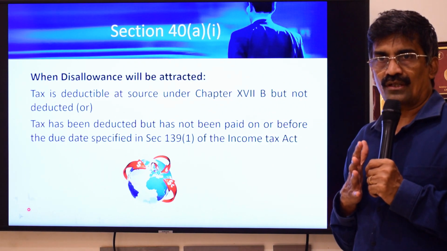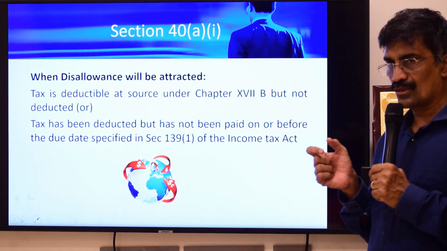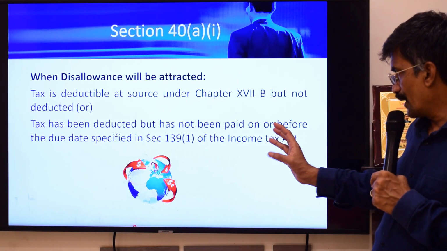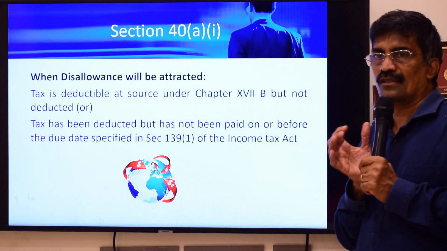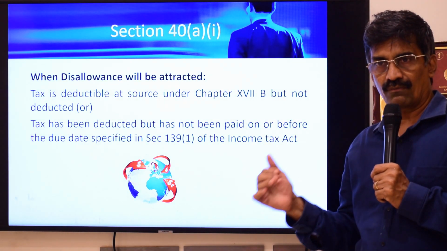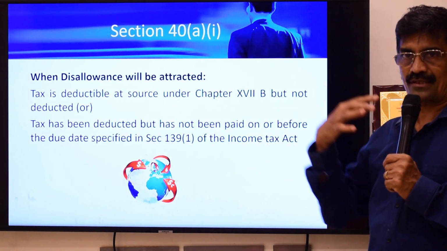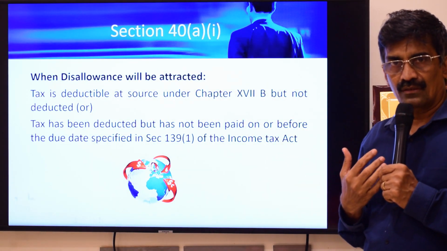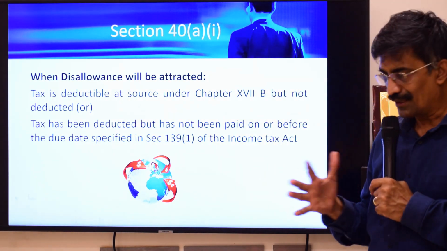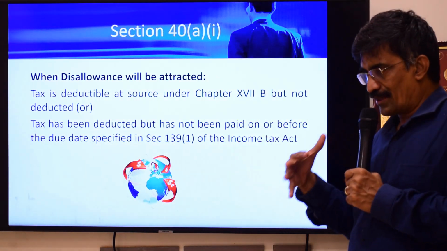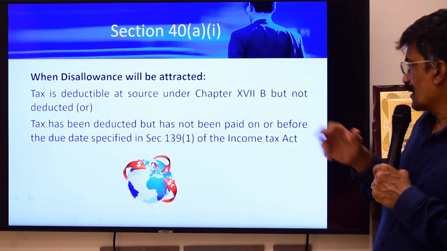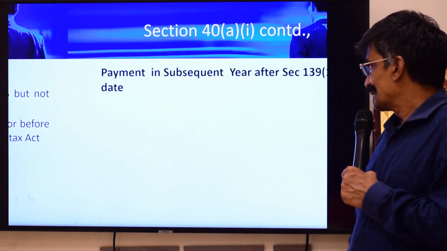So it's very important to note, it is not necessary that you remit the TDS amount by the TDS due date. Let me give an example. If I have deducted TDS in the month of April, I should pay by 7th of May under the TDS rules. But assuming my due date for filing tax return is, say, 30th of November, for this section I can make the remittance by 30th November of the next year. So to that extent, more time is allowed for disallowance when compared to the TDS provisions. That is one very important point you should understand.